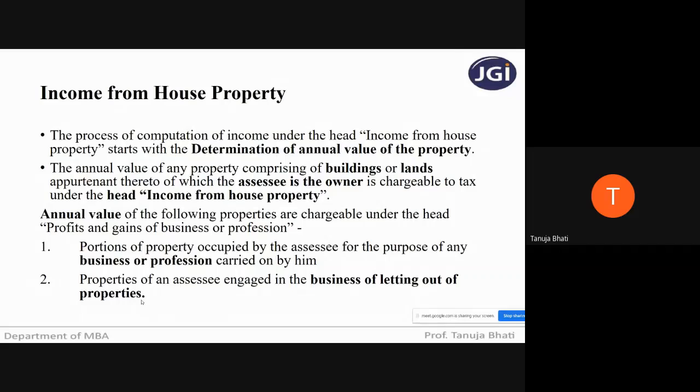So I hope you have understood the difference: if any property where building or land is attached, that property will normally be charged under income from house property. But if that particular property is used for business or profession, or the main business of the SSC is to let out the properties, then it will not be chargeable under the head house property. It will be chargeable under the head profits and gains of business or profession.